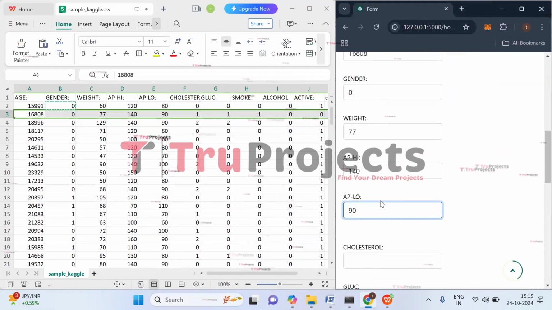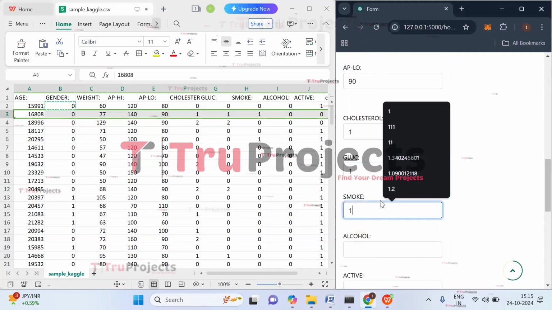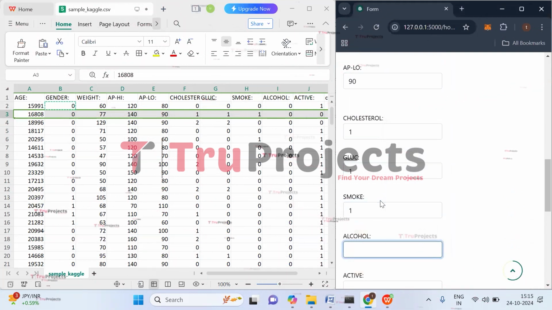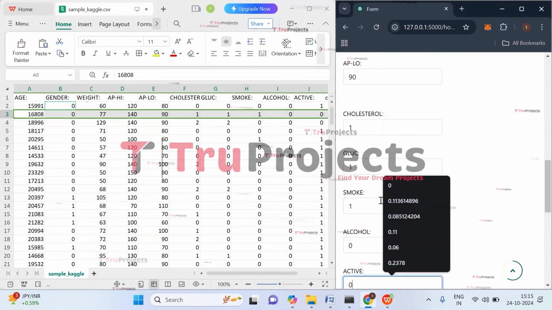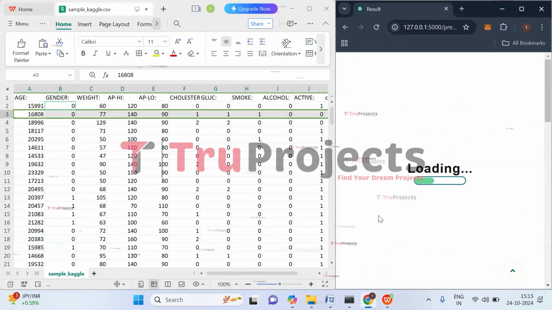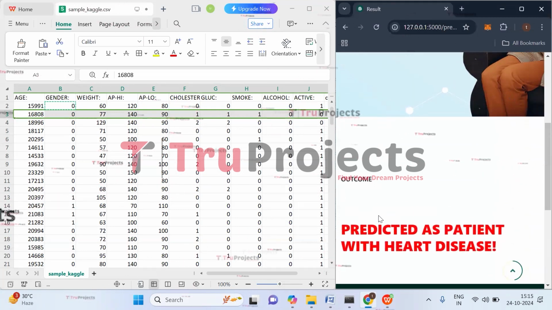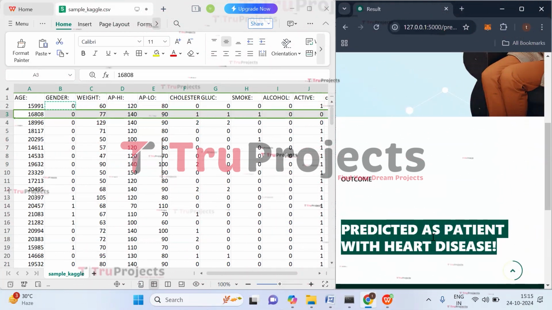APLO is 90. Cholesterol value is 1. Glucose value is 1. Smoke is 1. Alcohol is 0. And active is also 0. Now click on predict. So based on the given information, here it has predicted the patient with heart disease. So it is predicting the patient is suffering with heart disease.